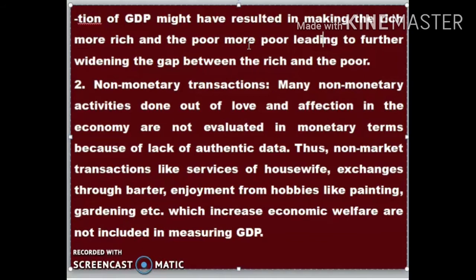in the economic welfare. Next, the second point is non-monetary transactions. Many non-monetary activities done out of love and affection in the economy are not evaluated in monetary terms because of lack of authentic data. Thus non-market transactions like services of housewives, exchanges through barter, enjoyment from hobbies like painting, gardening, etc., which increase economic welfare, are not included in measuring GDP.